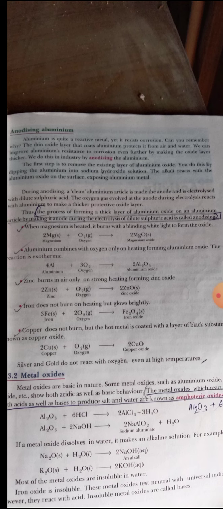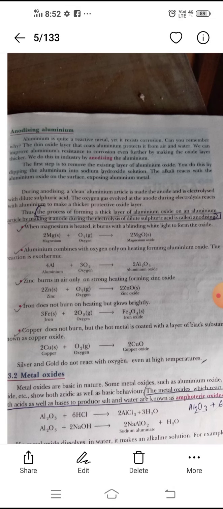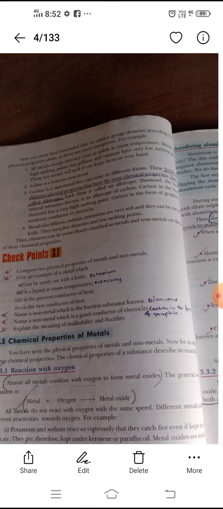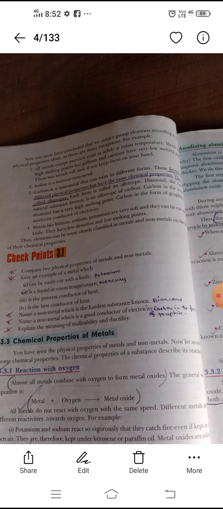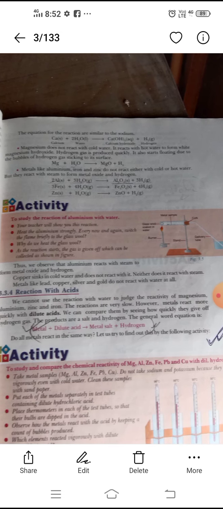Now students, we discuss another reaction of metals. When a metal reacts with water, we get metal oxide and hydrogen. And when metal oxide reacts with water, we get metal hydroxide. Clear? For example, when potassium reacts with water, we get potassium hydroxide and hydrogen. When sodium reacts with water, we get sodium hydroxide and hydrogen.